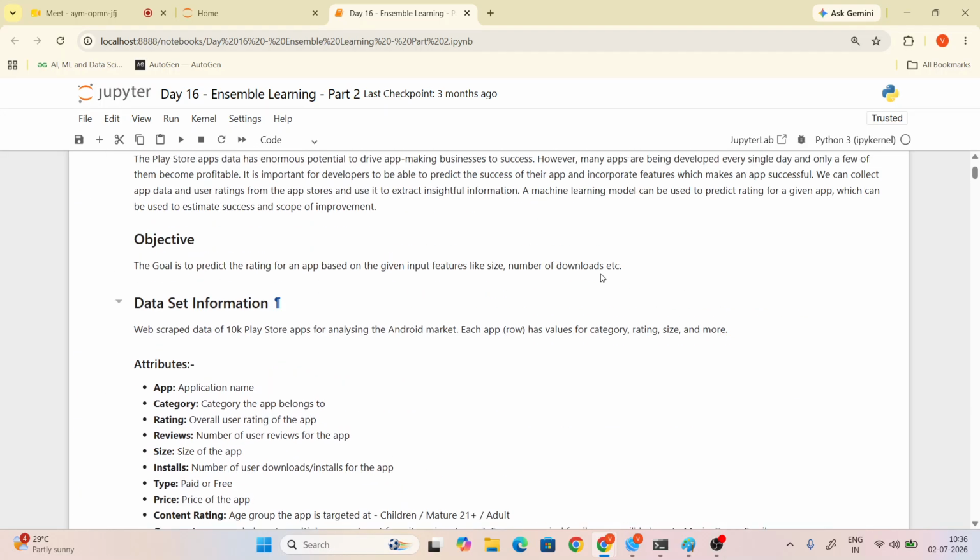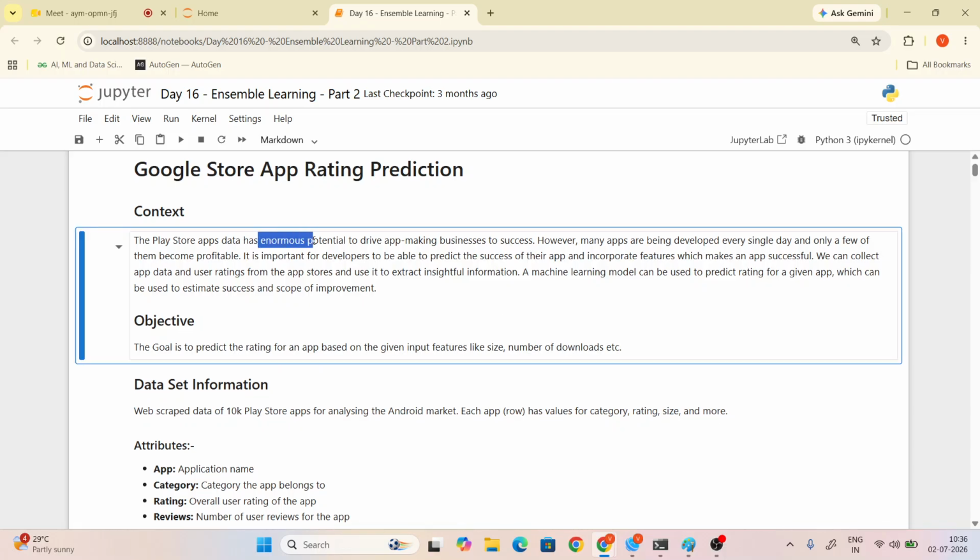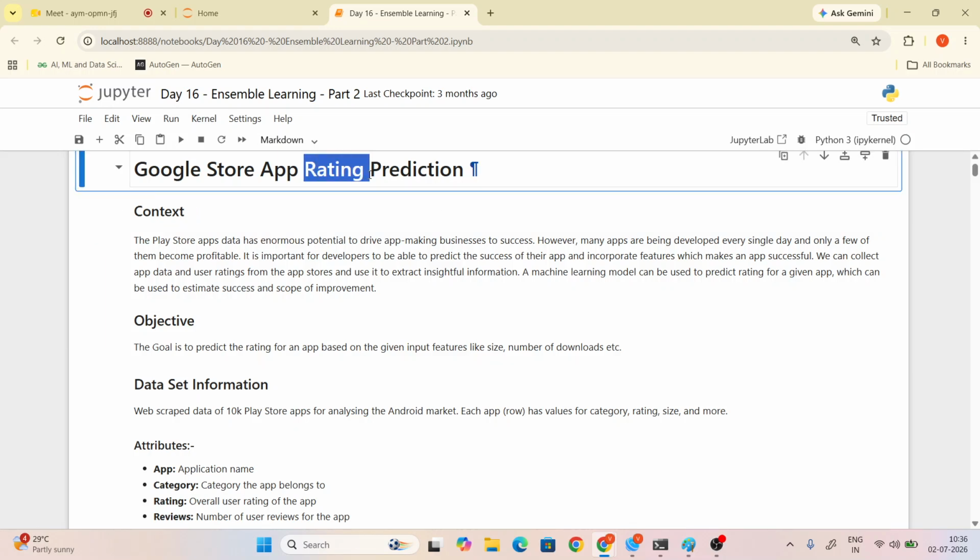Just to see, I'll explain to you. They are asking about the enormous potential of driving app-making business. So it means they are asking for rating prediction only, whether it is high or low. If you are ordering something on Amazon or Flipkart, or you can download any other application, you are checking the reviews, right? Ratings, right? Yes. So if it is high, you have two or three applications, you are checking the rating. If it is highest, then only you can use these applications, right?